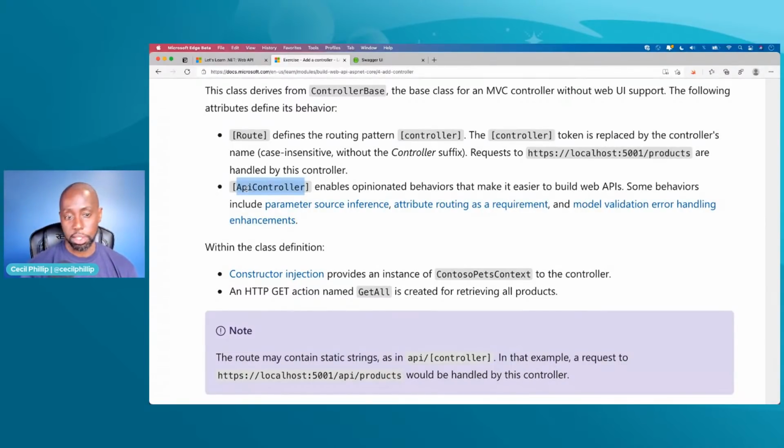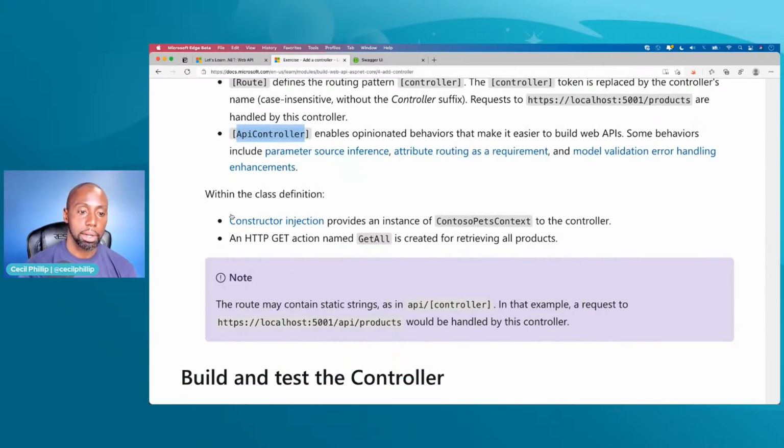And what this does, it says here, it gives us some opinionated conventions, right, that we could apply to our APIs by default without us really having to do some work with it. So, things like the way that binding happens inside of ASP.NET, the way that routing happens, the way that response codes are returned, right? Like some of these things will just be created for us by default. And if you wanted to, you can really dig into the docs. They have a very long, well documented list of all of the different conventions that this thing applies for you.